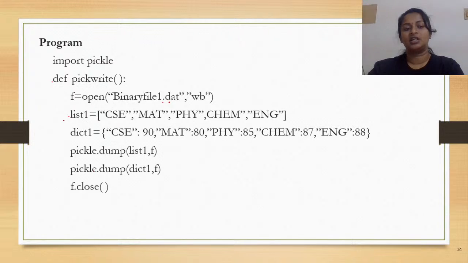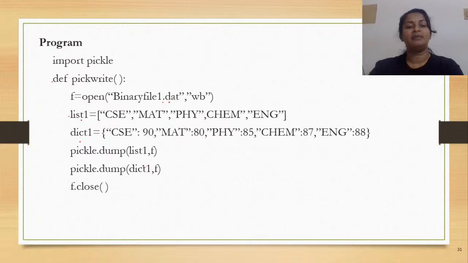So there are two contents here. You have a list as well as a dictionary. And now that you are attempting to write it on file, which file? The binary file one. Now, how do you write content onto a binary file? Using the dump method, right? So pickle.dump. This is how you invoke the method.